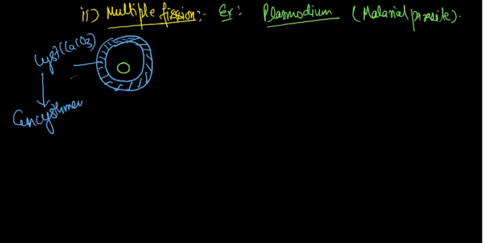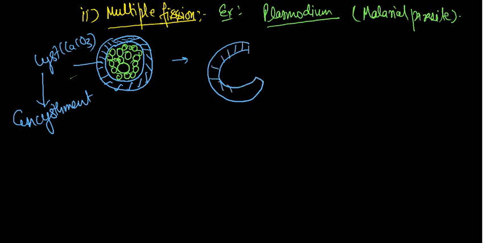Inside it, the plasmodium multiplies and divides into so many parts, so it is called multiple fission. Due to the pressure of this multiplication, the wall of the cyst ruptures, and all the plasmodia easily move out. This is multiple fission.